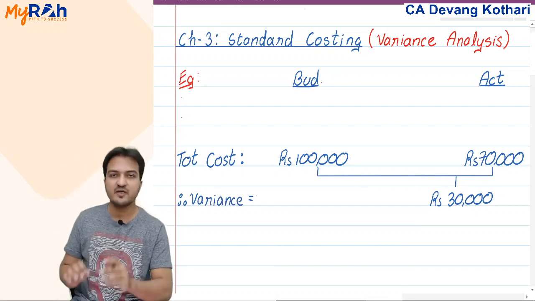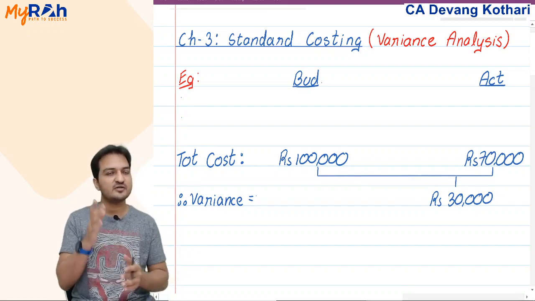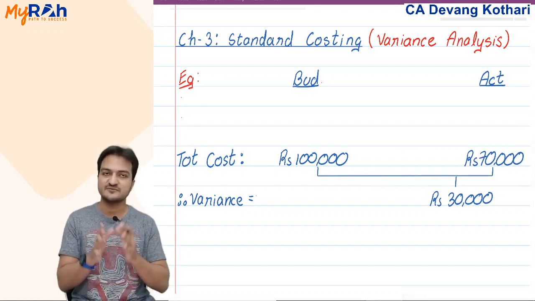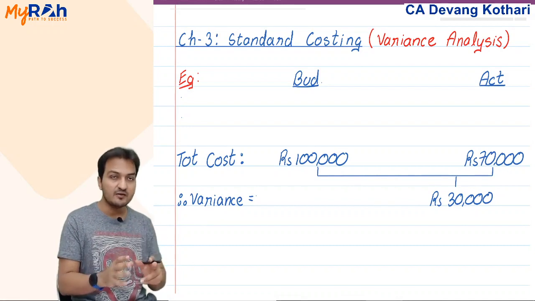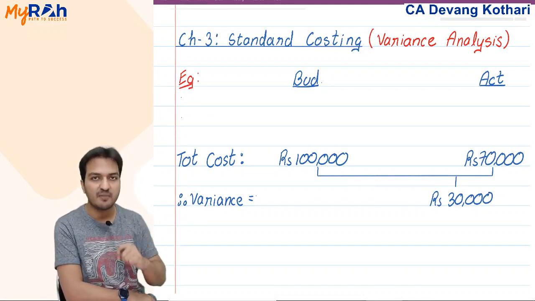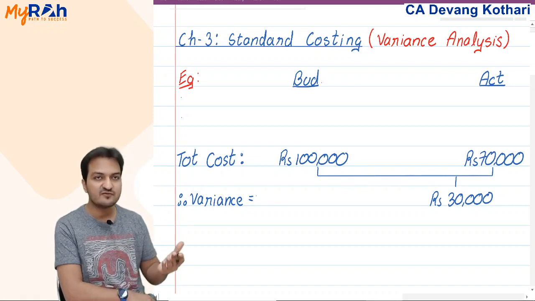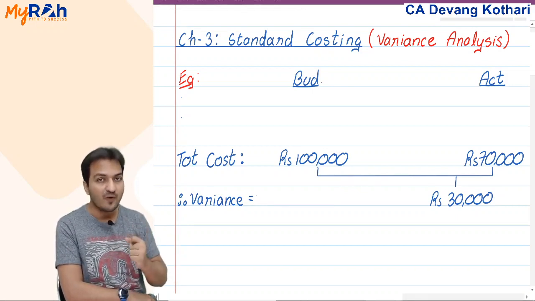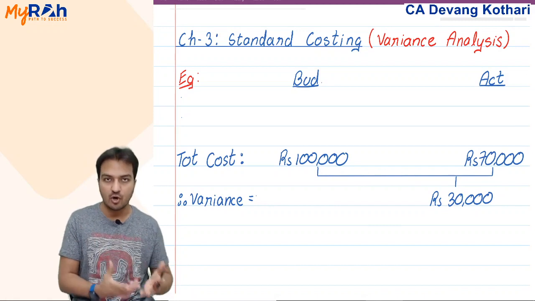The word variance means difference. This 30,000 difference of budget and actual is called my variance. And here in this case, this 30,000 variance, is that good or is that bad? Well, 30,000 variance here, it is definitely good. Why good? Because I have saved cost.